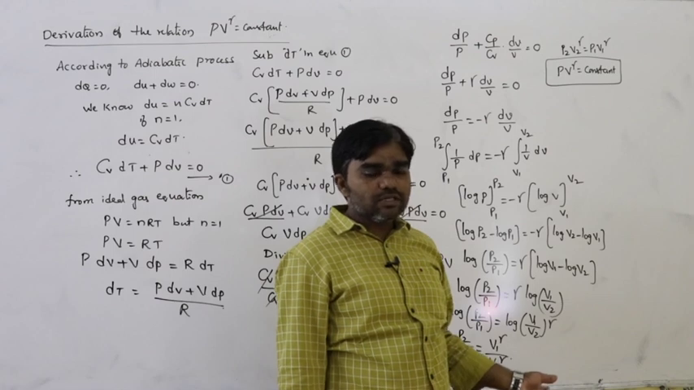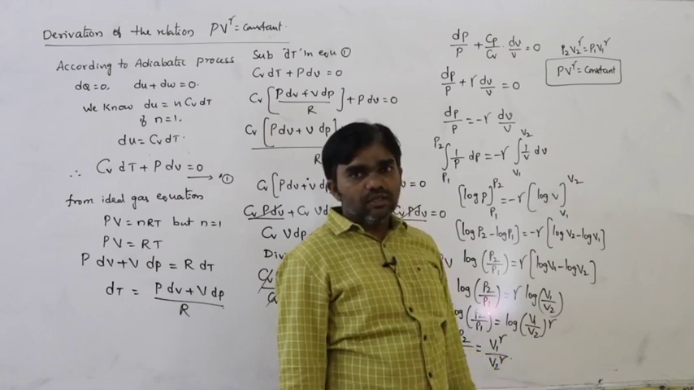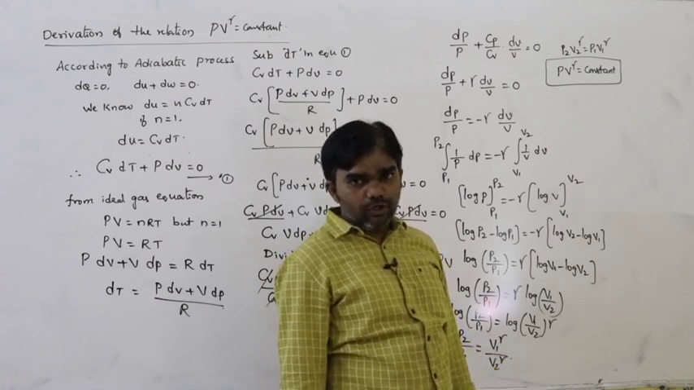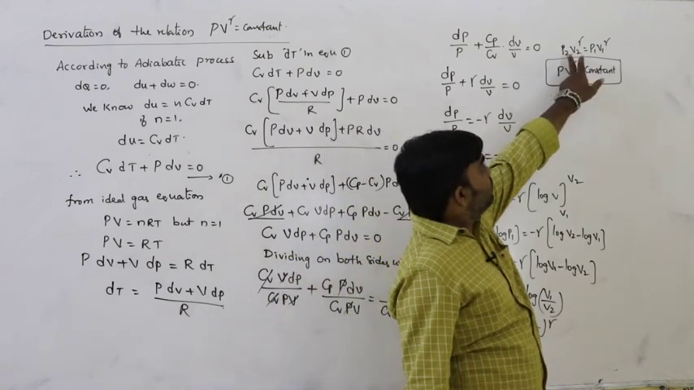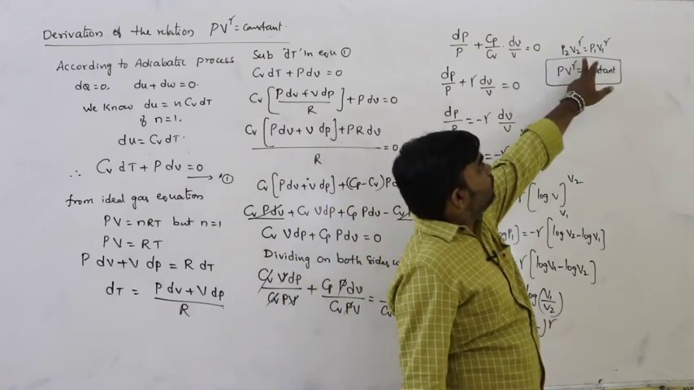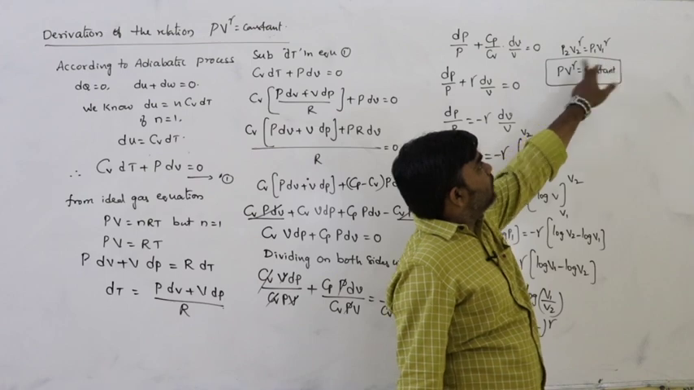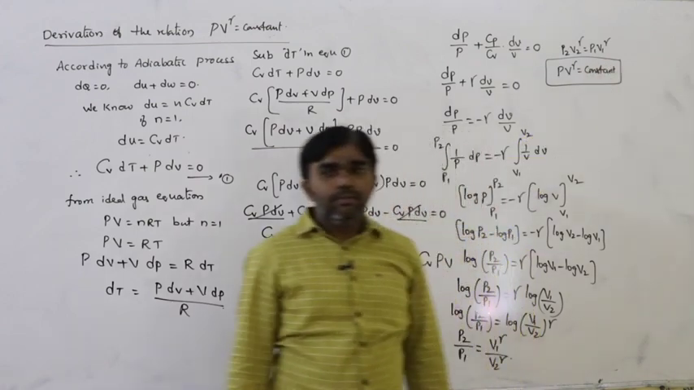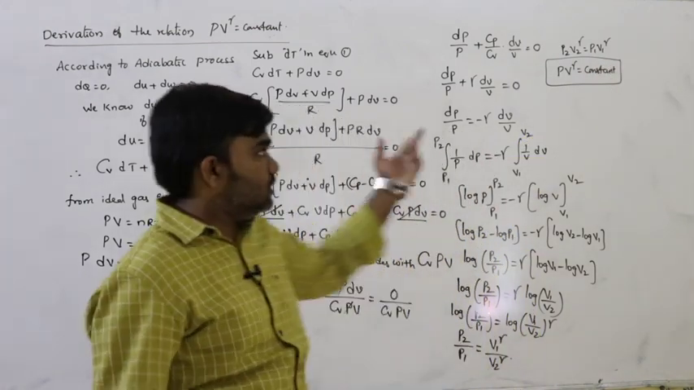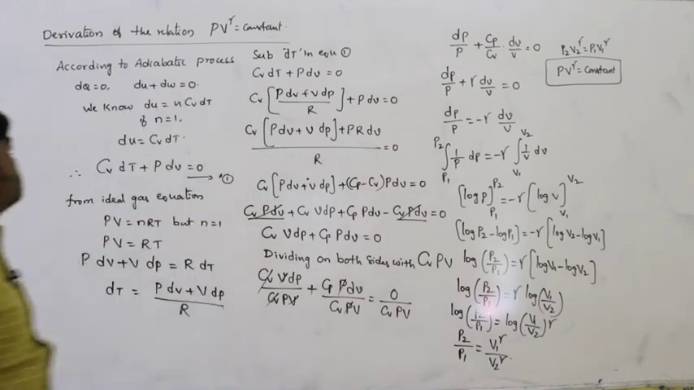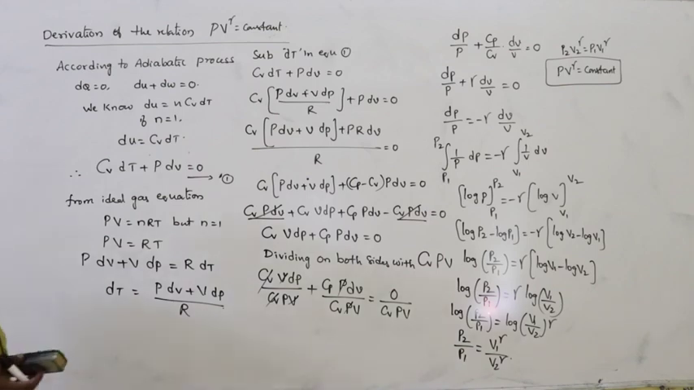Just like Boyle's law, PV equals constant, so we write P1 V1 equals P2 V2. In the same way, here we got the relation P2 V2 power gamma equals P1 V1 power gamma. So we can write PV power gamma equals constant. Simply, that is the derivation of the relation PV power gamma equals constant.